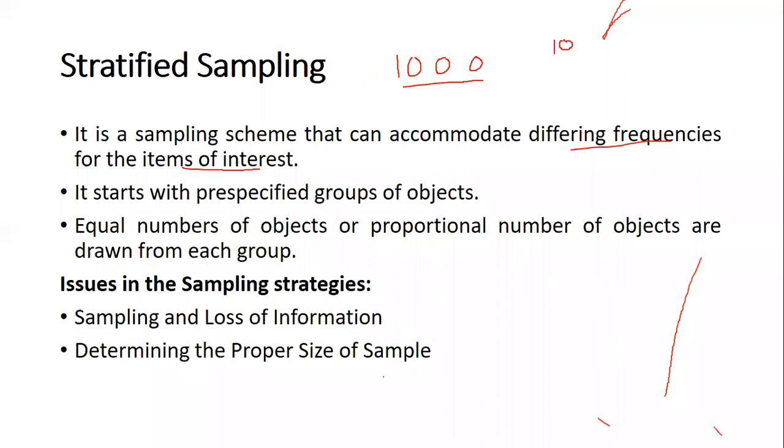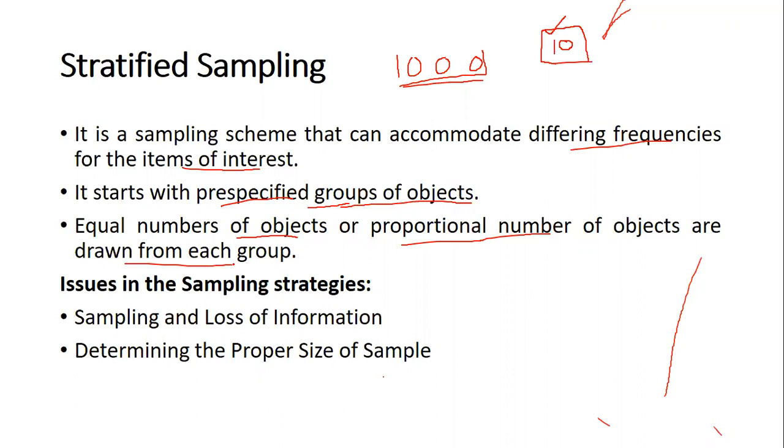Okay, so then what are we going to do? We are going to start with a pre-specified group of objects. So now these transactions will be kept into how many? 10 different groups, so that all the 10 items that were being sold have at least one representative. Then after they are divided into different groups, equal number of objects or proportional number of objects are drawn from each group.